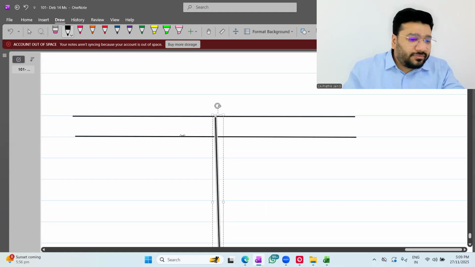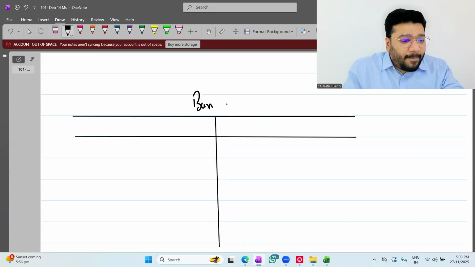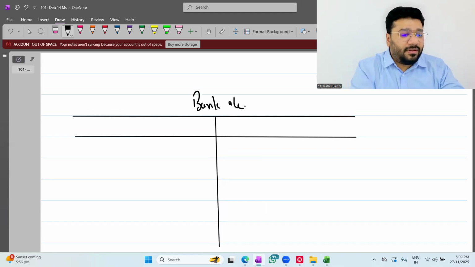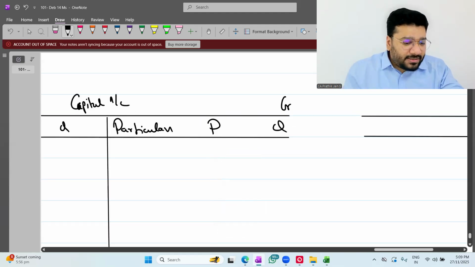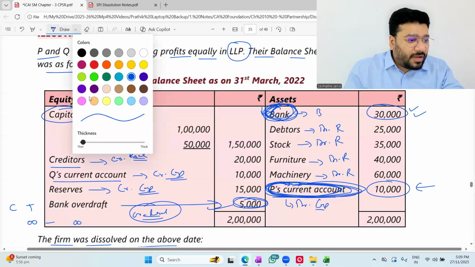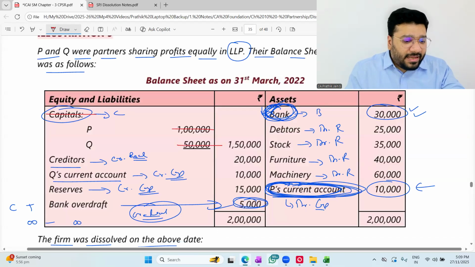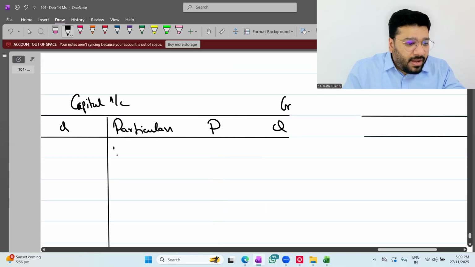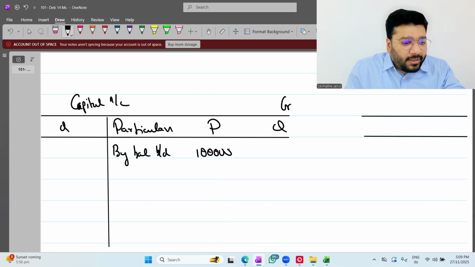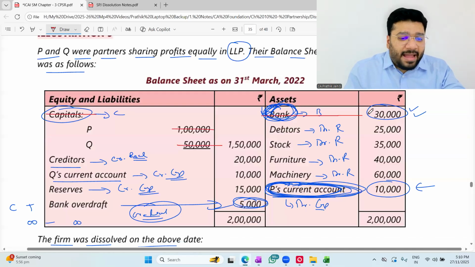Bank account or cash account? Bank account. Okay. Write the balances, people. Capital balances, how much? 1,50,000. So, balance brought down 1,50,000. For bank, it is 30,000.